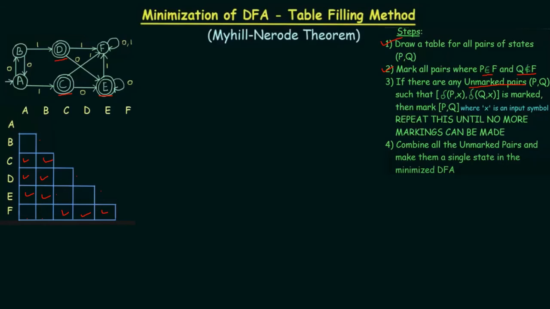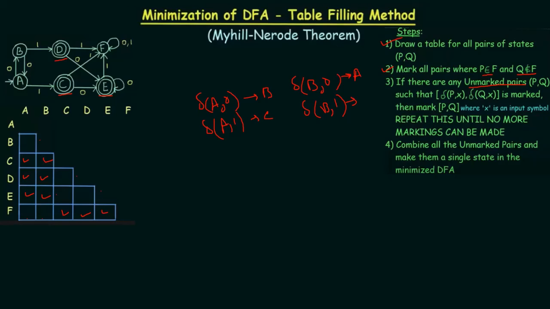So delta(A, 0) is producing B, delta(A, 1) is producing C, delta(B, 0) is producing A, and delta(B, 1) is producing what?